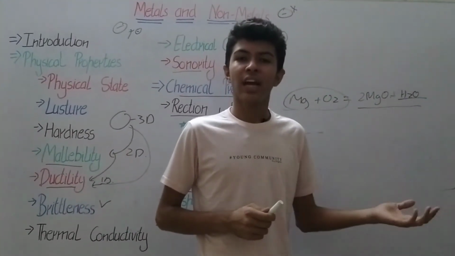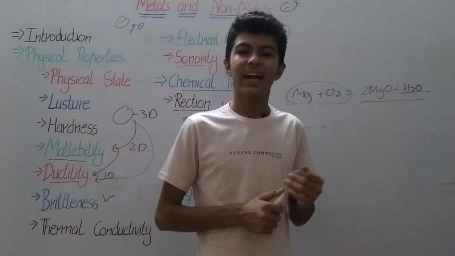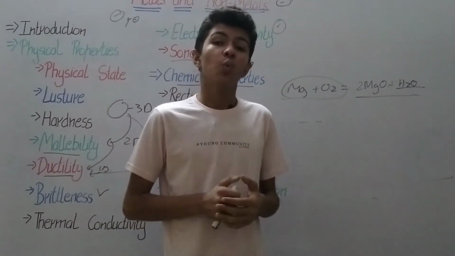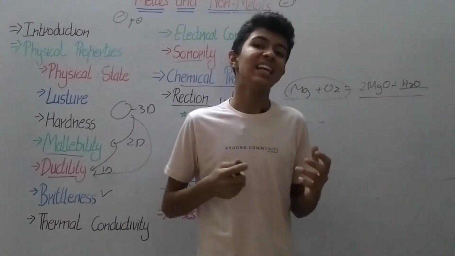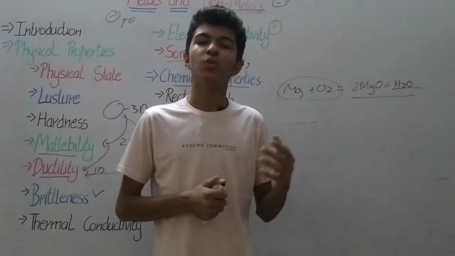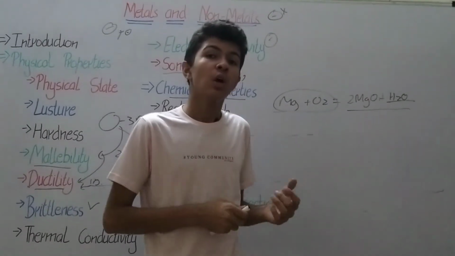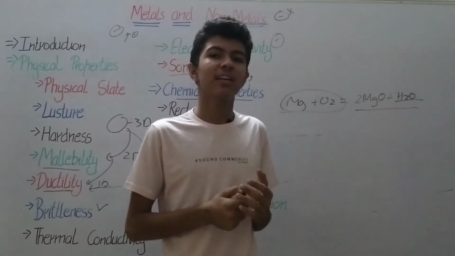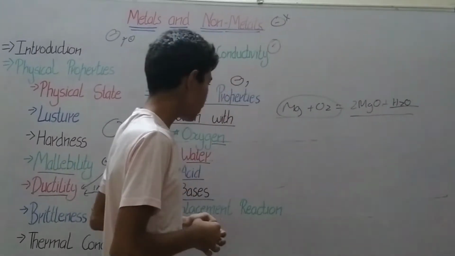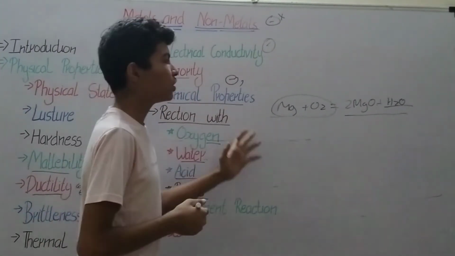Nitrogen plus oxygen gives nitrogen dioxide, which forms nitric acid and causes acid rain. Sulfur dioxide plus water gives sulfurous acid. So these were the reactions with oxygen.